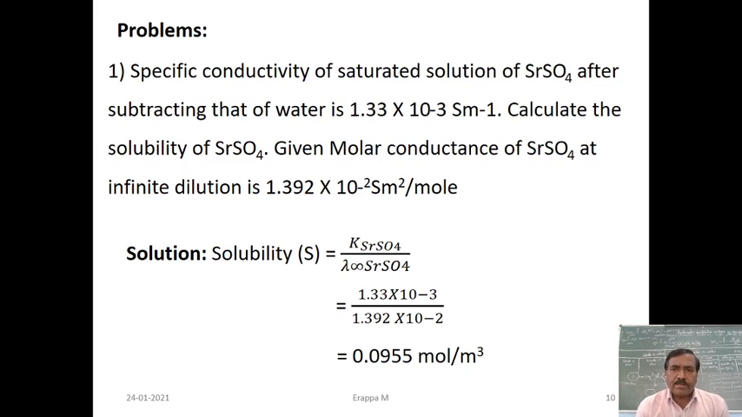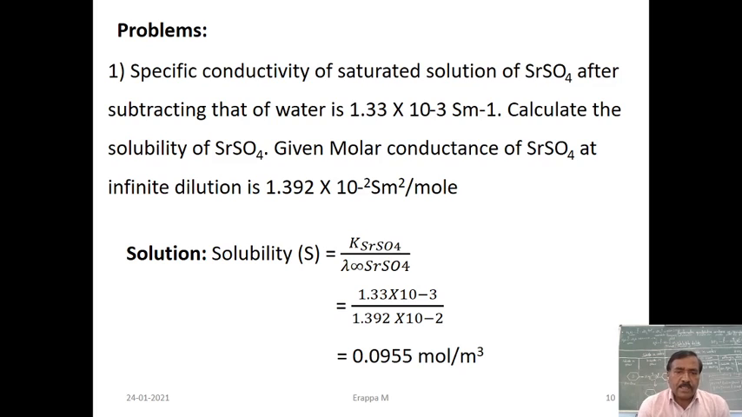The specific conductivity of a saturated solution of strontium sulfate, after subtracting that of water, is 1.33 into 10 to the power of minus 3 Siemens per meter. Calculate the solubility of strontium sulfate. Given the molar conductance of strontium sulfate at infinite dilution is 1.392 into 10 to the power of minus 2 Siemens meter square per mole.